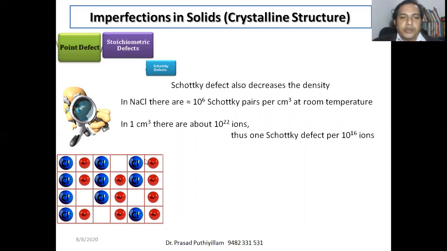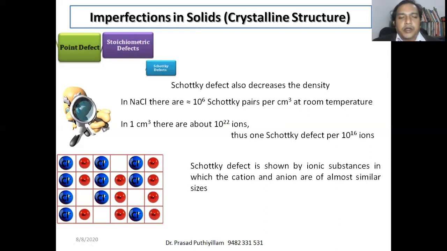In 1 cm cube, there are about 10 to the power 22 ions present. That is a theoretical calculation, seeing the bond angle, bond distance, as well as the crystal formed by sodium chloride. One can calculate that 1 cubic centimeter should contain 10 to the power 22 ions, that is sodium and chlorine ions combined. And there is a possibility of approximately 10 to the power 6 Schottky pairs. Therefore, the number of Schottky defects per ion is 10 to the power 16.